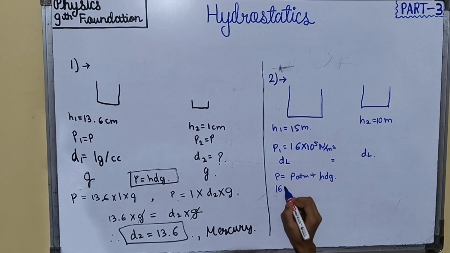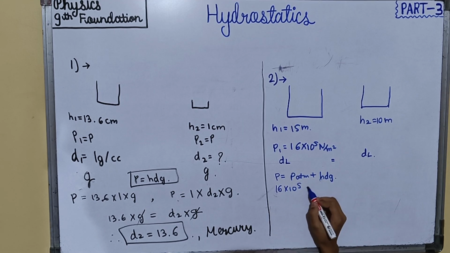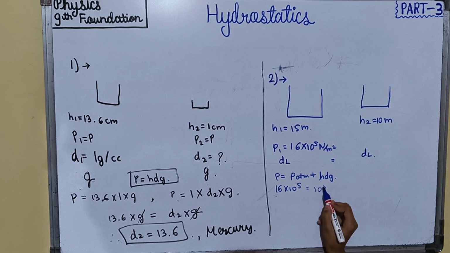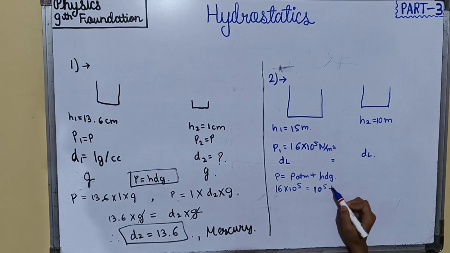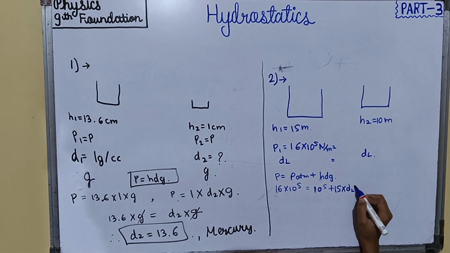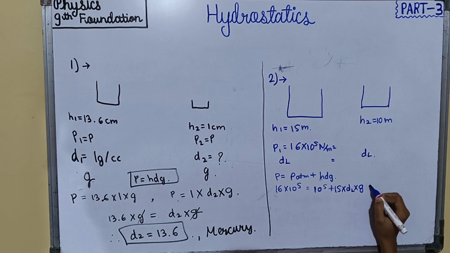P1 is equal to 16 into 10 raised to 5 equal to atmospheric pressure, which will be 10 raised to 5, plus hdg, h is 15, into density of liquid, which is same, into g.